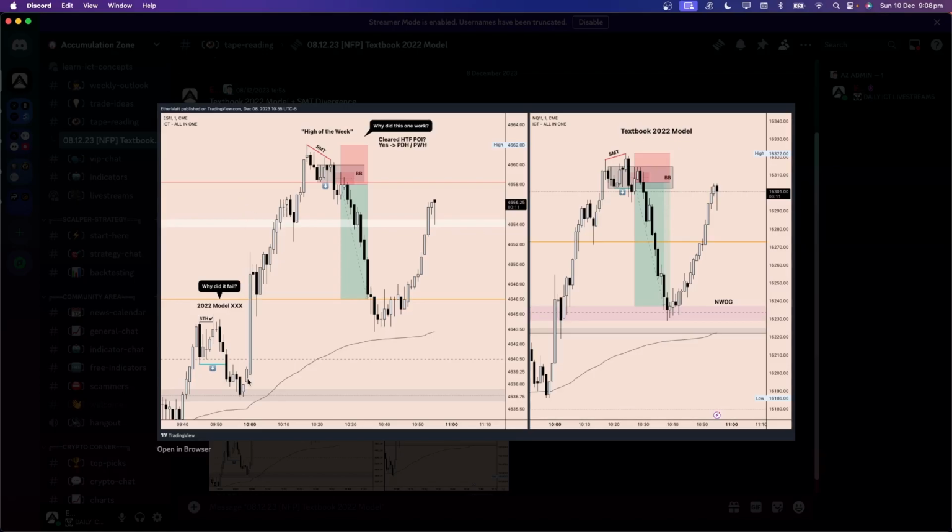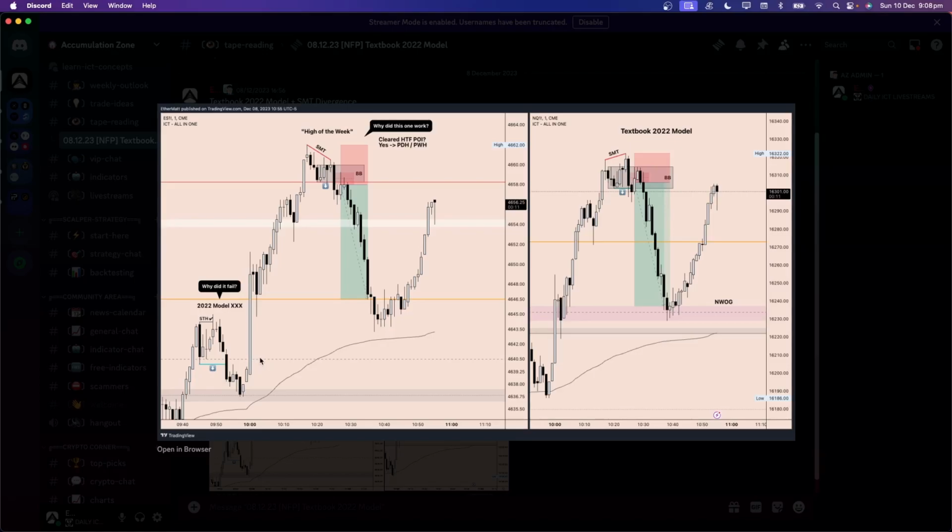But if you would have been patient enough, knowing, okay, look, we cut through this previous day's high, leaving behind a nice inefficiency. Even if you enter on that inefficiency, of course, your stop loss would have to be rather big, but you could use the consequent encroachment as sort of an invalidation level and still get in long to target the previous week's high. And this would have been a nice move from 4646 to 4658. So basically a nice 10-point move here to the upside.